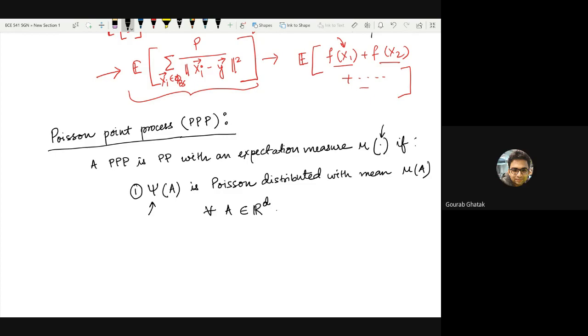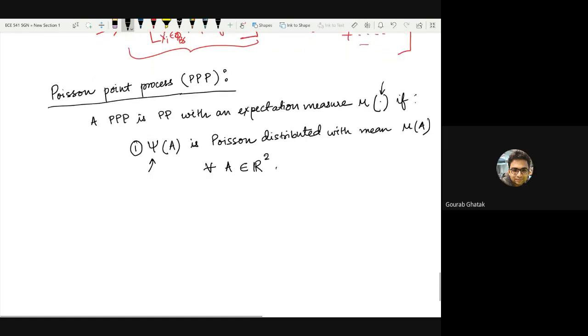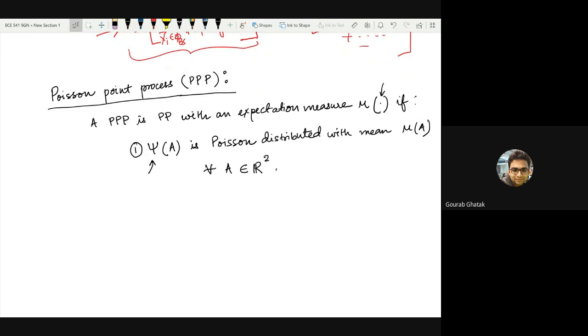Okay, again, let's keep it simple. Let's call it R square. Okay, what does this mean? Can anybody recall what a Poisson distribution is? Yes, no? Lambda e to the power minus lambda. Yeah. So what does this mean?